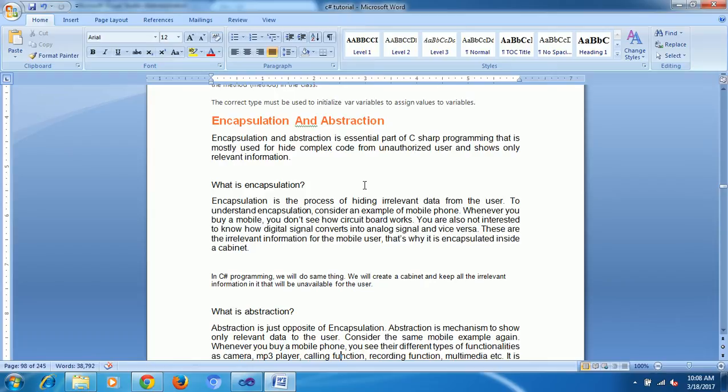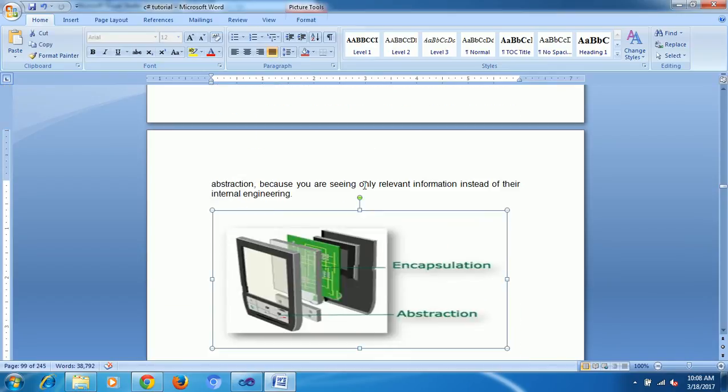Abstraction and encapsulation are very important. Some people will ask what is the difference between abstraction and encapsulation. They come under OOPS concepts. These two are OOPS concepts. See here.